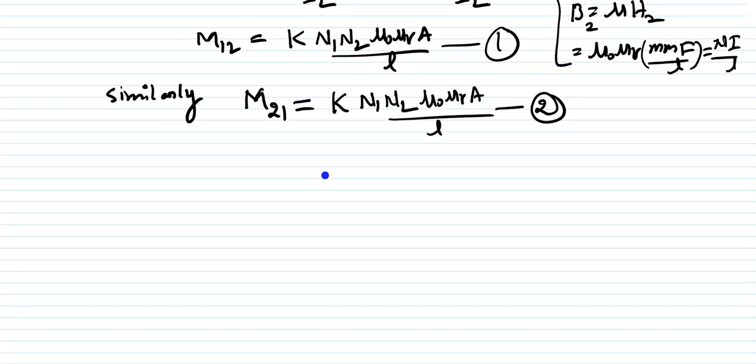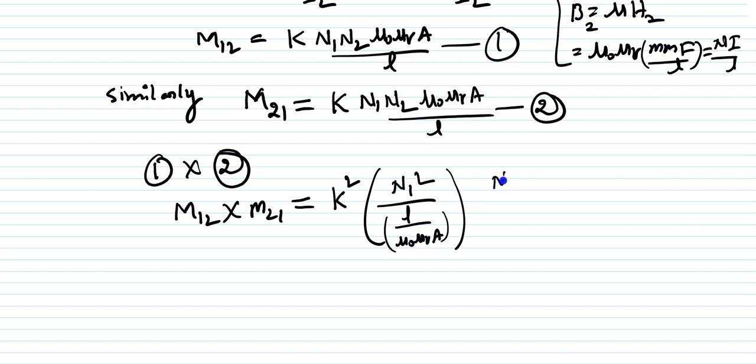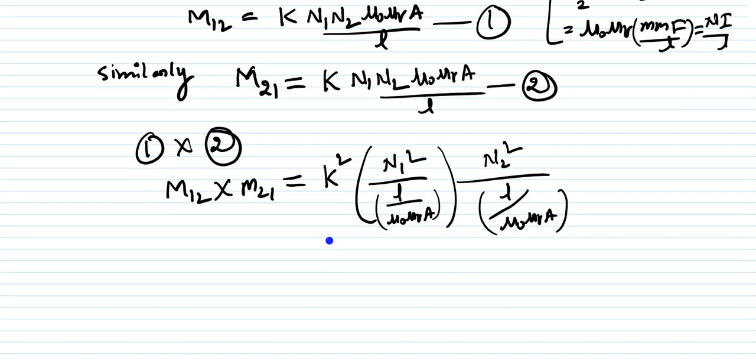If you multiply equation 1 and equation 2, what is the possible scenario here? M12 multiplied with M21 is nothing but k square. I can write it as N1 square mu naught mu r A by L, and N2 square mu naught mu r A by L. This is the kind of expression I can write here.